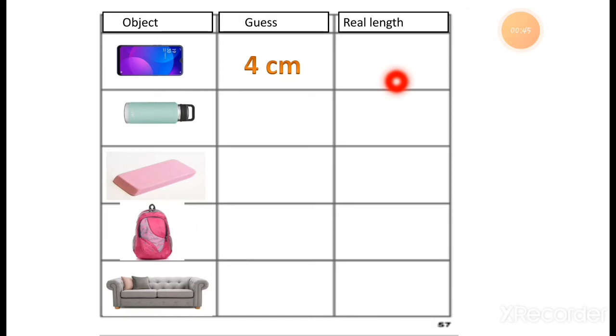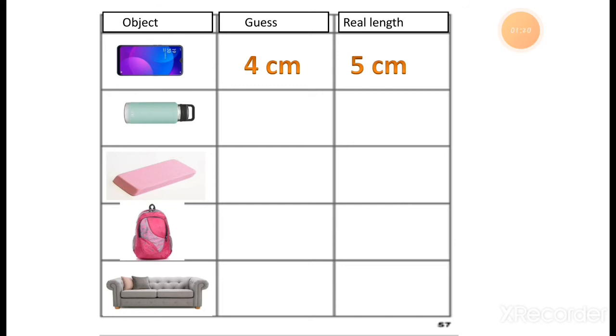But whenever you measure the length with the help of a ruler, actually it is a 5 centimeter long phone. Understood this thing? Now the next one is a water bottle. All of you have different sizes of water bottles. Some students have a short one, some have a long water bottle, right? Everyone's bottle size is different. It may not be the same.